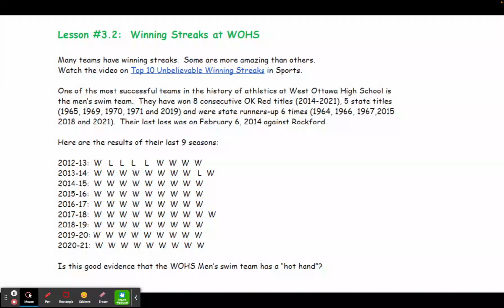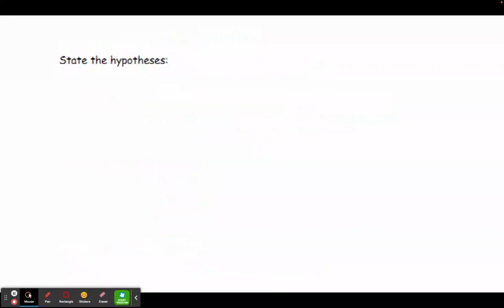In your notes, you have the results of all of their seasons from 2012 through 2021. And what we want to look at here is this evidence that the West Ottawa High School men's swim team has a hot hand? In other words, are they a streaky team?